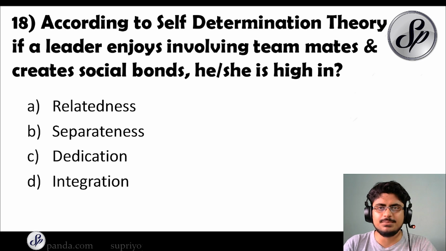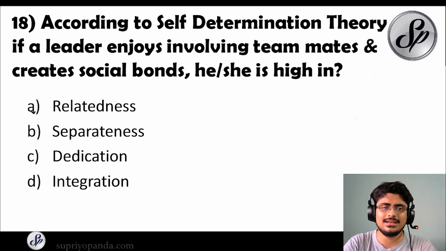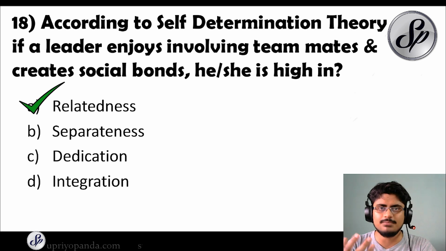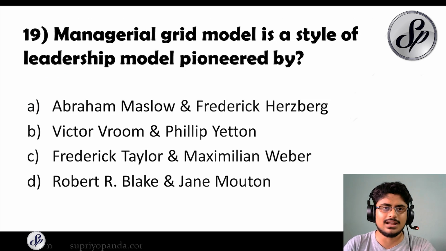So let's move to question number 18. According to self-determination theory, if a leader enjoys involving teammates and creates social bonds, he or she is high in what? So they are high in relatedness. This is a very important concept. So just understand what is relatedness, what is separateness, what is dedication, what is integration. These things are very important and they can be asked. These are very conceptual.